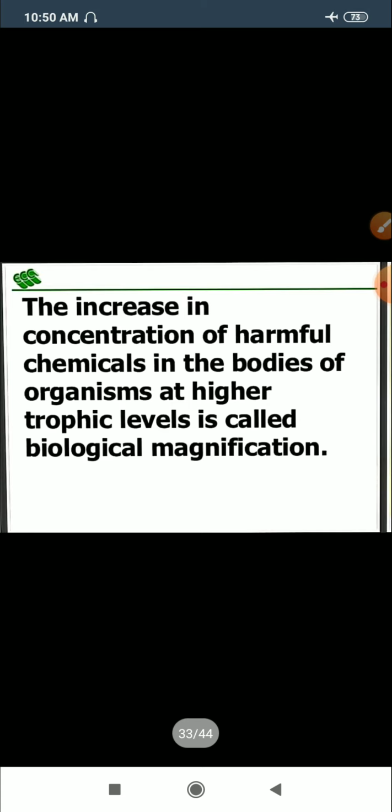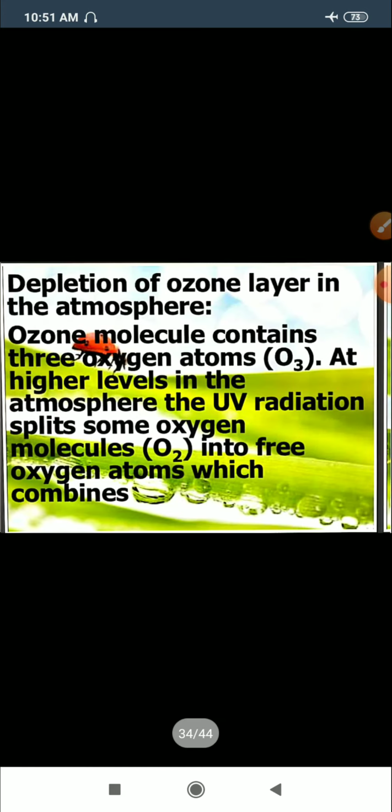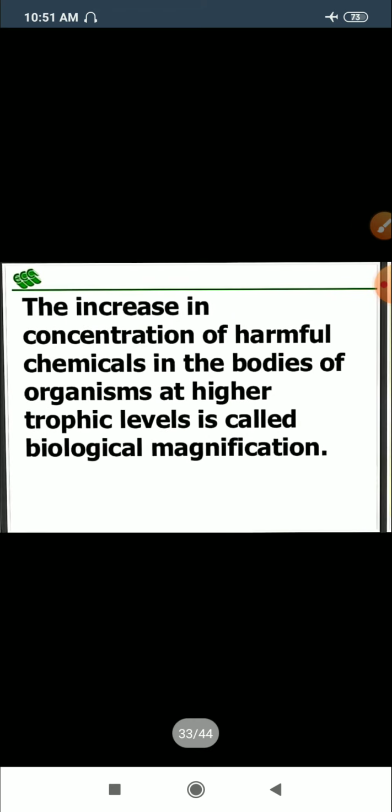The increased concentration of this harmful chemical in the bodies of the organisms at the higher trophic level is called biological magnification. Clear? I will take an example here that will help you to understand the concept.